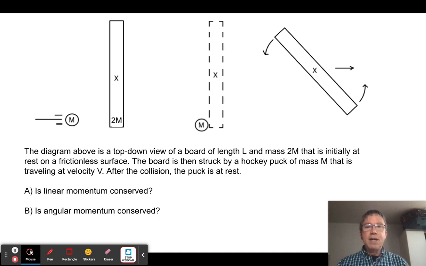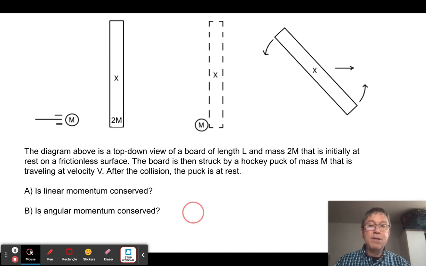So I've got a diagram. Again, it's this top-down view of this board that has its COM here. Now this board is just sitting on the ice. It's not anchored to the ice in any way. I have a hockey puck coming in. It's going to hit this board of 2m at this distance here away from its center of mass. So it's going to collide when it was here, and then afterwards this object is going to end up moving away and rotating as it does. It's going to go right. So the question is, in this case, is linear momentum conserved, and in this case, is angular momentum conserved?